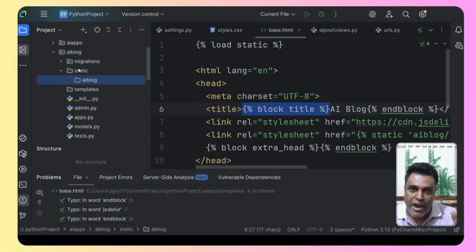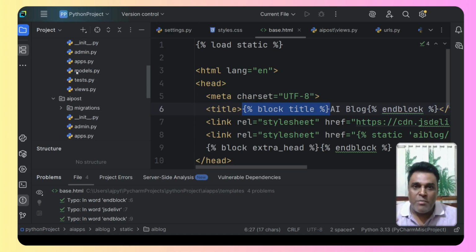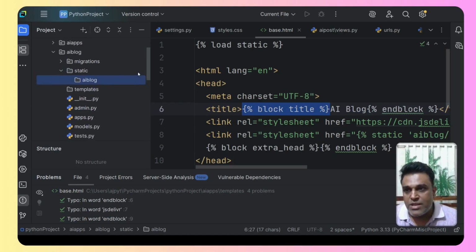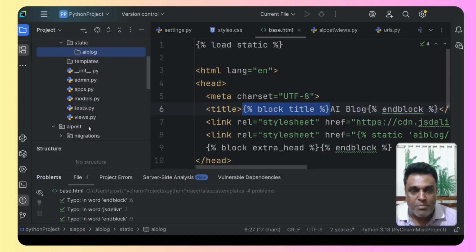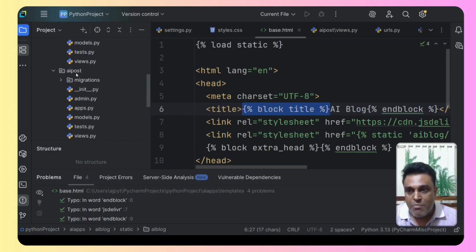If you have a CSS file with the same name in other apps, there will be a clash of files. In that case, Django is going to take the very first static folder, of the first app, and not of the other app. So if I'm working with the other app, AI post, right?